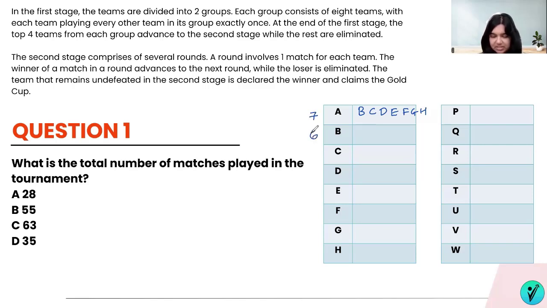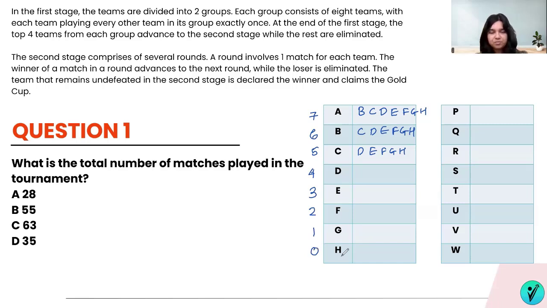B plays a fresh 6 matches because B plays with C, D, E, F, G, and H. Make sure that you're aware that the game between B and A is already covered in this 7. That's why we do not add it once again because it's only 1 match. Likewise, C plays fresh matches with D, E, F, G, and H. That means C plays an extra 5 matches. D will play 4, E will play 3, F will play 2, G will play 1, and H is not going to play any fresh matches.